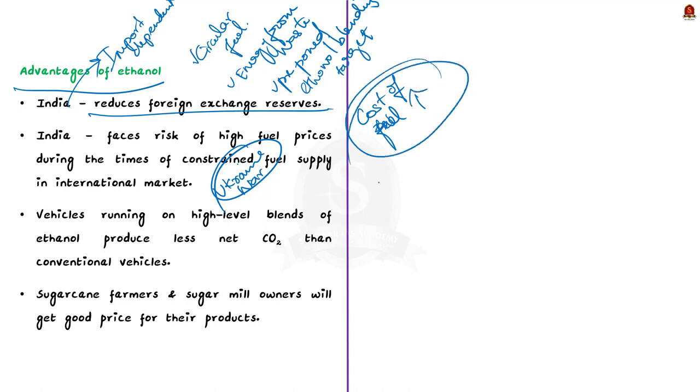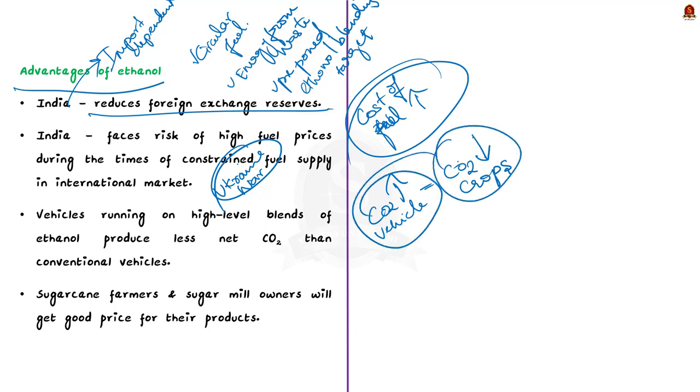Also note that carbon dioxide, that is CO2, released when ethanol is used in vehicles is offset by the CO2 captured when the crops used to make the ethanol are grown.